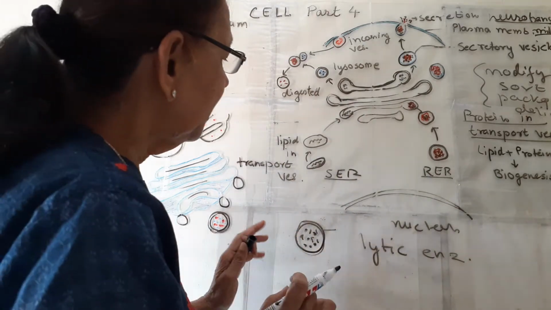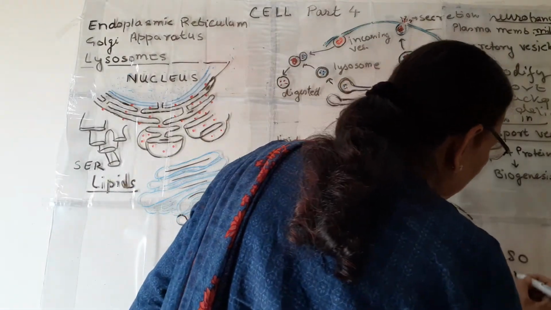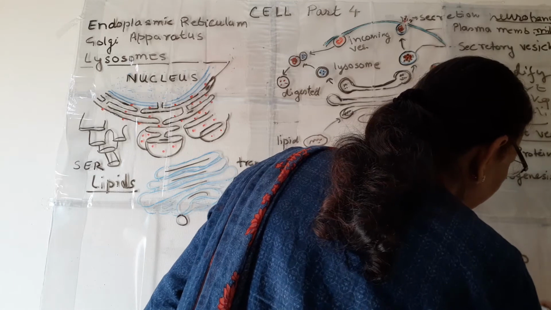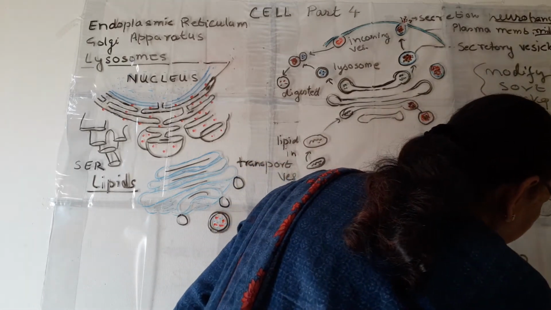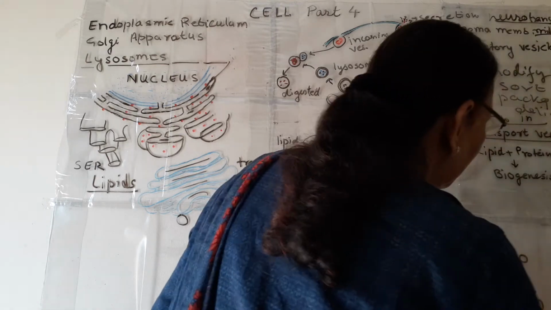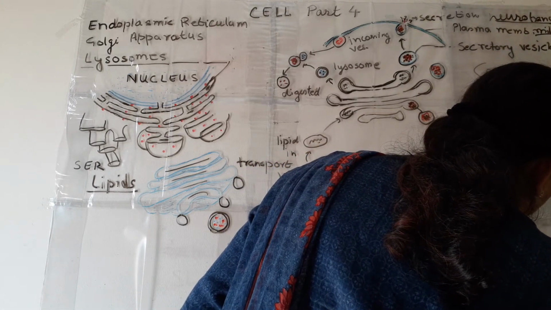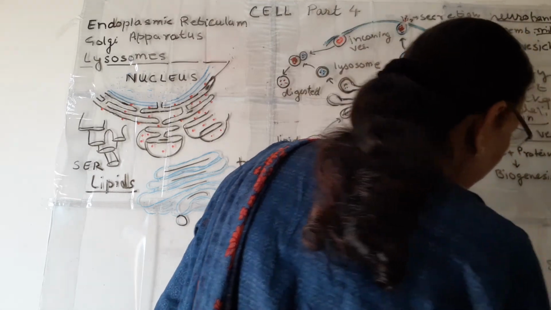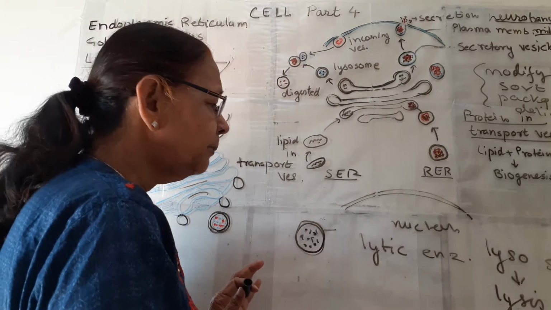Now, as for the name lysosome, lyso comes from the word lysis, and lysis means breaking, and some means body. All of you know. So this is a body which breaks certain things. What is it breaking?